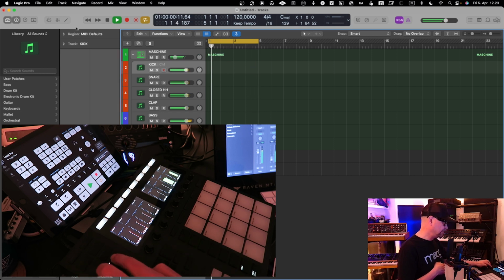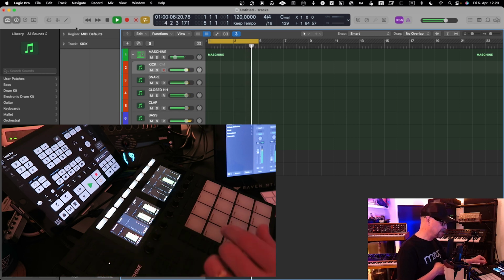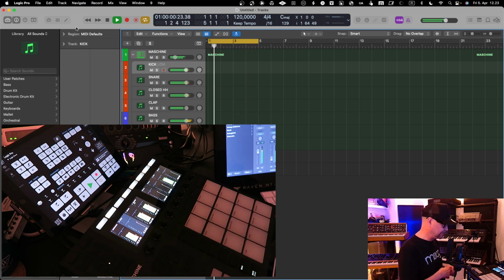And I can also of course switch between the different channels that I have there. So I can effectively use this in my mixing.